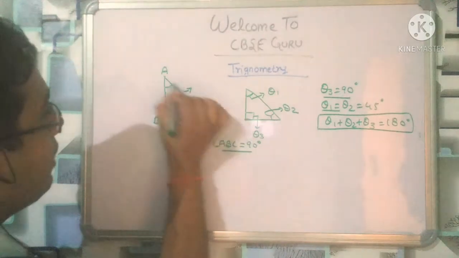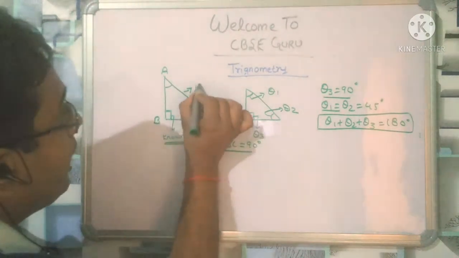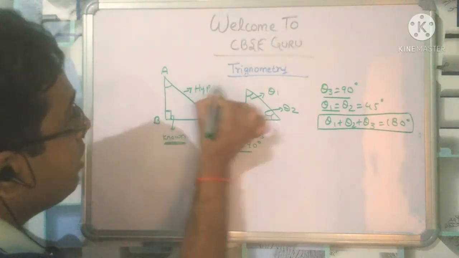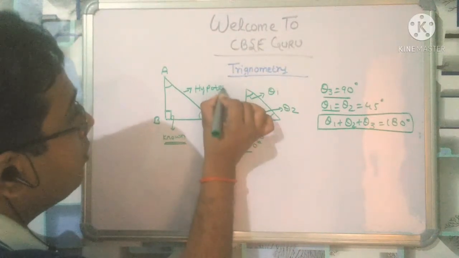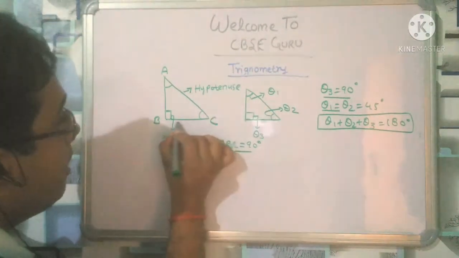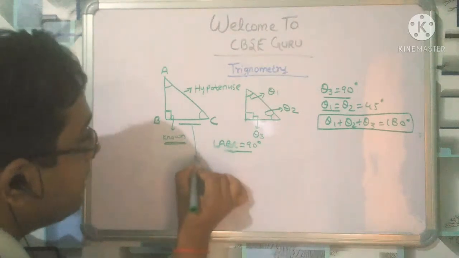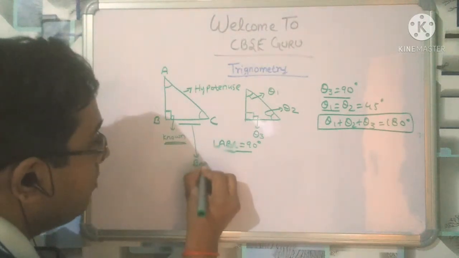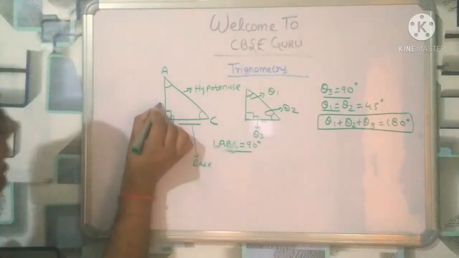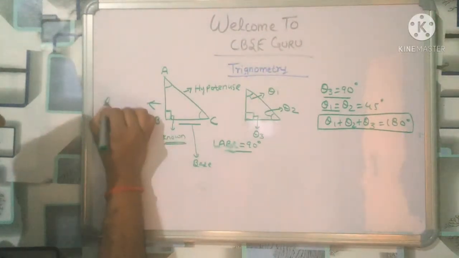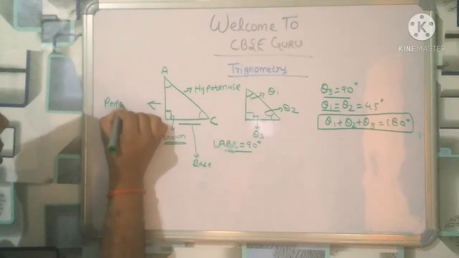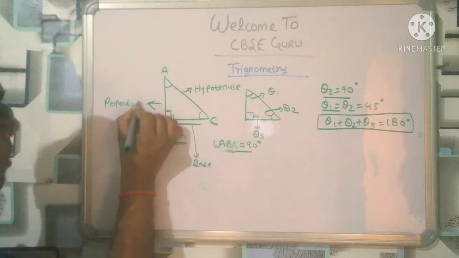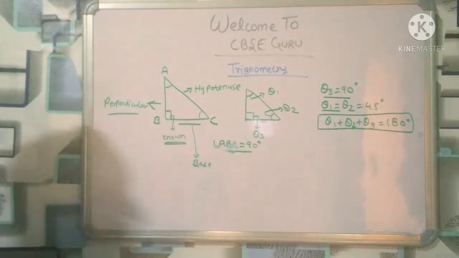So in a right angle triangle, this AC is called the hypotenuse. You should remember the name, hypotenuse. This BC is called the base, right? And this AB is called the perpendicular, right? You should remember this.